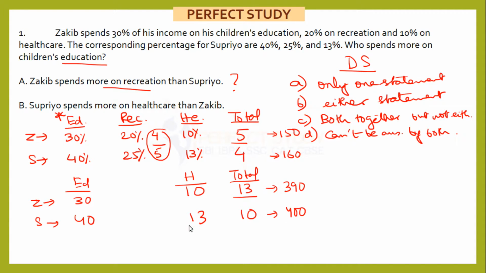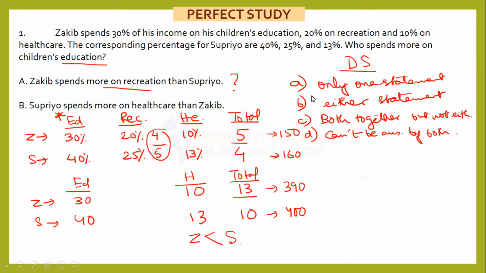So if Supriyo spends more on healthcare, okay, if his healthcare expenditure increases, what will happen to this education part? If Supriyo is spending more, if the value increases, then obviously this part will also increase. That means from statement B, we definitely get the information that Zakib is spending less on children's education than Supriyo.